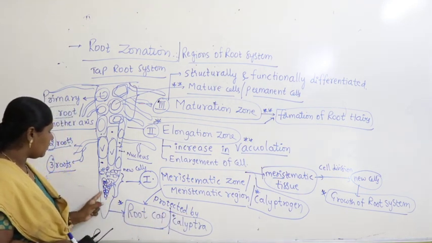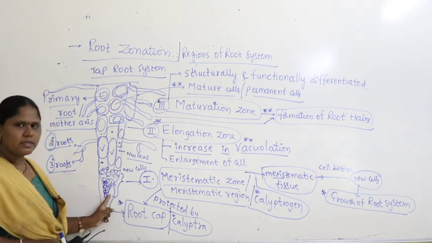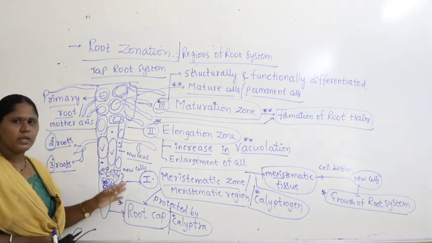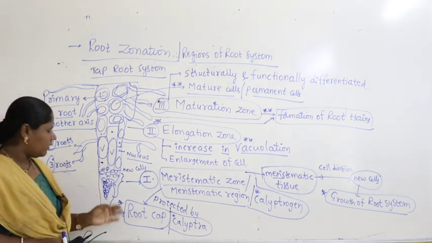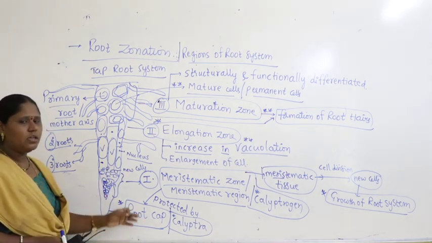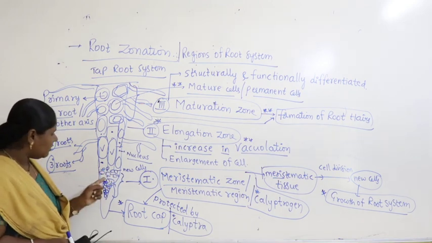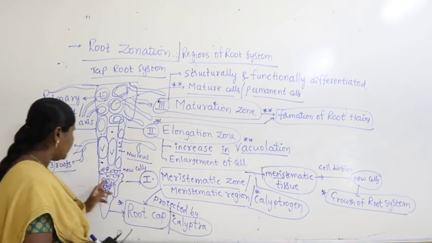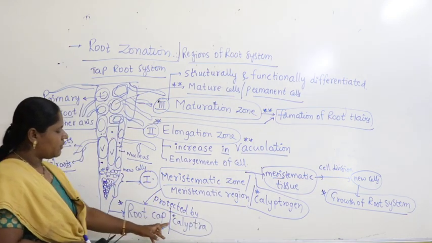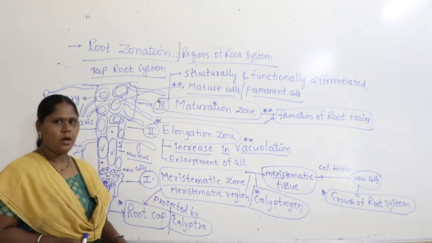But a root cap is not present in all plants, only in a few. If the root cap is present, then this meristematic zone is also called calyptrogen, as it is protected by the calyptra.